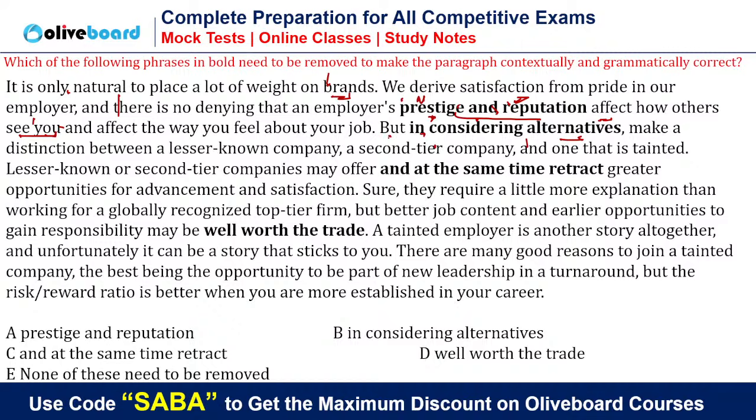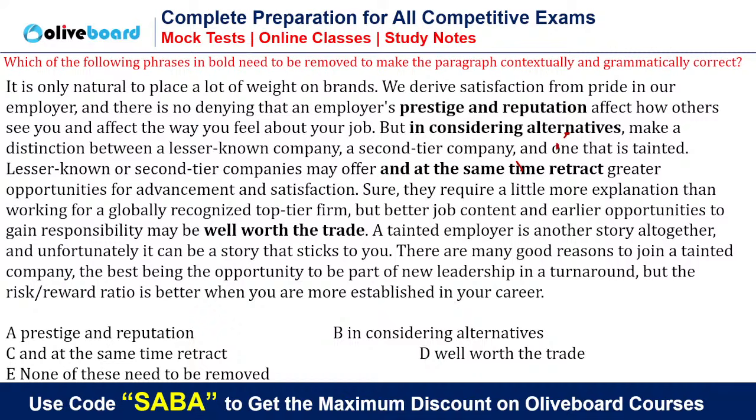If I remove but make a distinction, what is this? When you see the options, you have to see the name and reputation of the company, but when you have options, make a distinction between a lesser known company, a second tier company, and one that is tainted. So in considering alternatives is absolutely correct. One second, Abhi, second is absolutely right, guys. We cannot remove this, otherwise the sentence will not make sense. Like the author is giving you the suggestion.